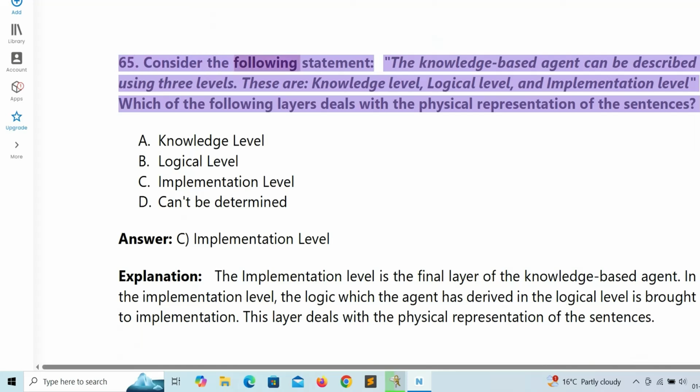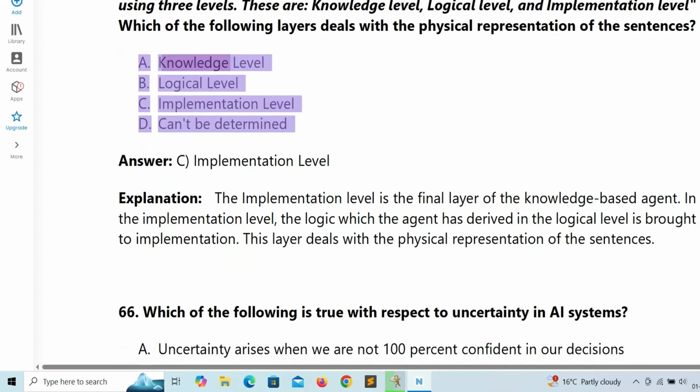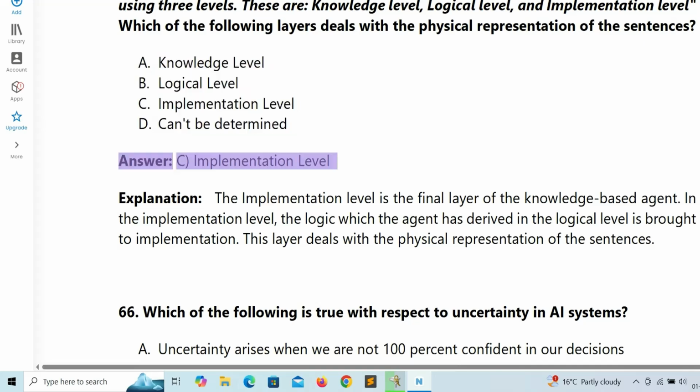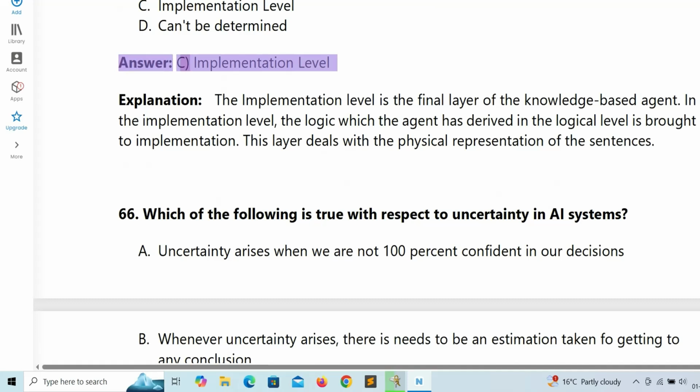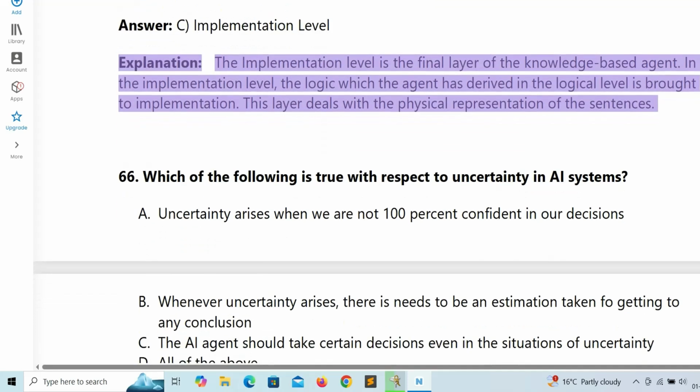65. Consider the following statement. The knowledge-based agent can be described using 3 levels. These are knowledge level, logical level, and implementation level. Which of the following layers deals with the physical representation of the sentences? A. Knowledge level. B. Logical level. C. Implementation level. D. Can't be determined. Answer: C. Implementation level. Explanation: The implementation level is the final layer of the knowledge-based agent. In the implementation level, the logic which the agent has derived in the logical level is brought to implementation. This layer deals with the physical representation of the sentences.